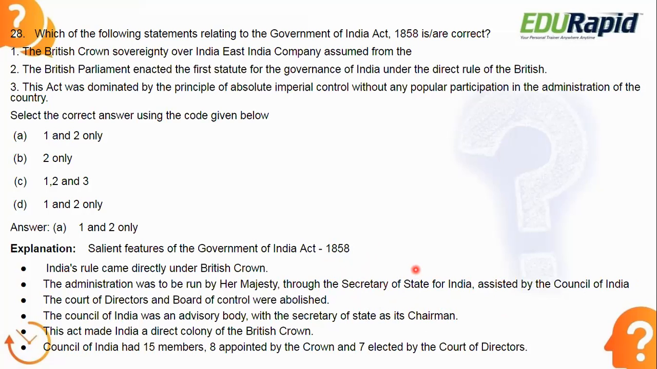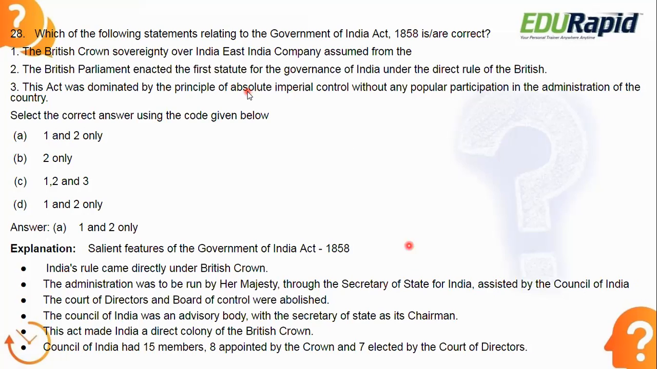Next, the Court of Directors and Board of Control were abolished. They came very long back, right? So that was abolished. And the Council of India was an advisory body with the Secretary of State as its chairman. Next, this Act made India a direct colony of the British Crown, because before that the East India Company was ruling. Now direct British control is there in India. Next, the Council of India had 15 members, 8 appointed by the Crown and 7 elected by the Court of Directors. These are all the different provisions of the Government of India Act 1858.